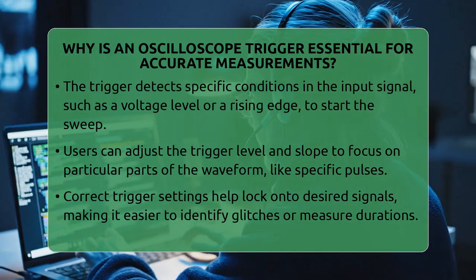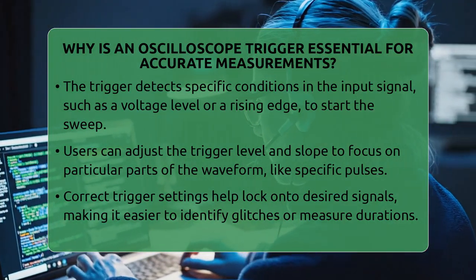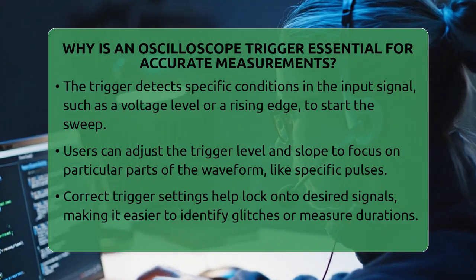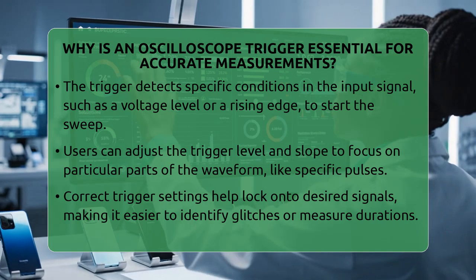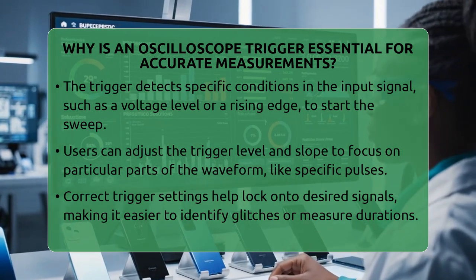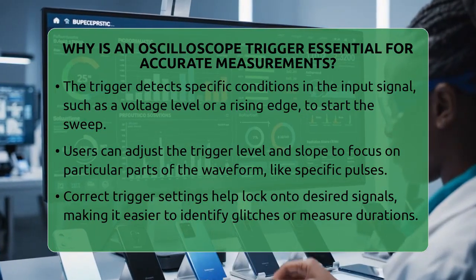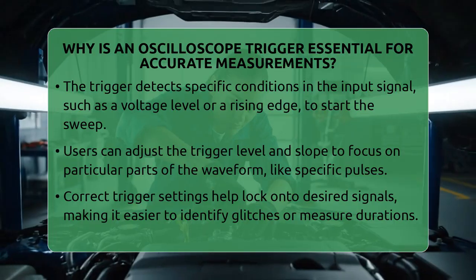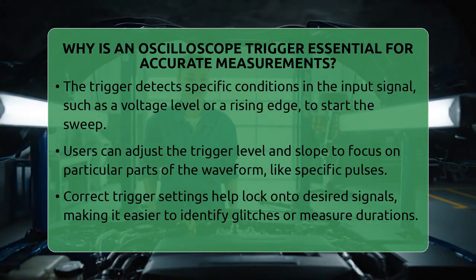The trigger detects a specific condition in the input signal, like a certain voltage level or a rising edge, and then starts the sweep. You can adjust the trigger level to set the voltage point where the oscilloscope begins, and the slope to choose whether it triggers on the rising or falling edge. This lets you focus on the exact part of the waveform you need to see.